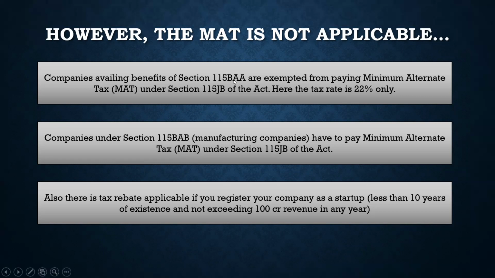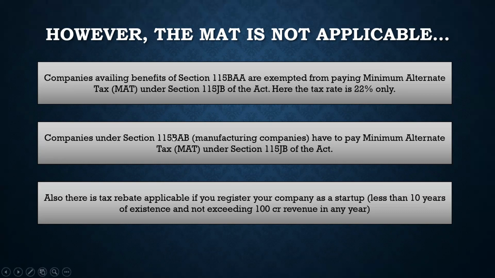So if a company is under 115 BA, any company can fall under that, so don't worry about that, right? However, if you are falling under 115 BA, there are some deductions that you can claim if your company does not fall under 115 BA, but those deductions are so trivial that most companies cannot claim them. So most companies would like to fall under section 115 BA and claim this benefit, because this is much better as compared to those deductions, which are in any case useless.